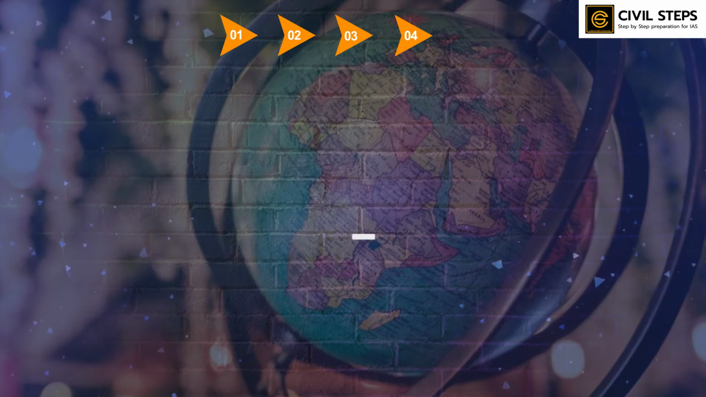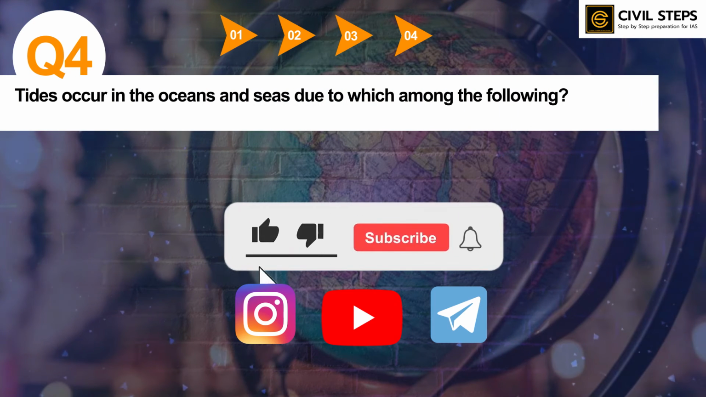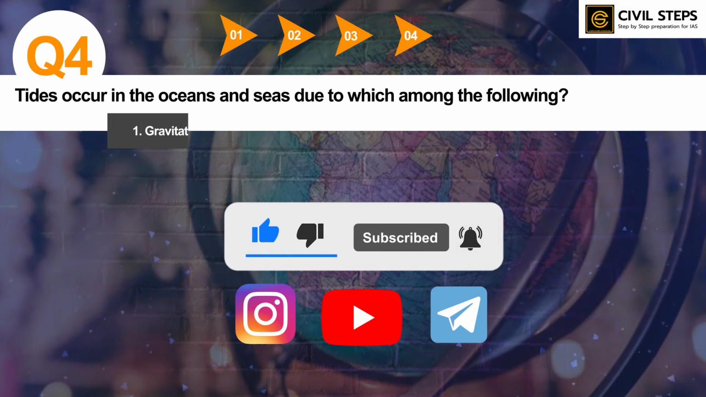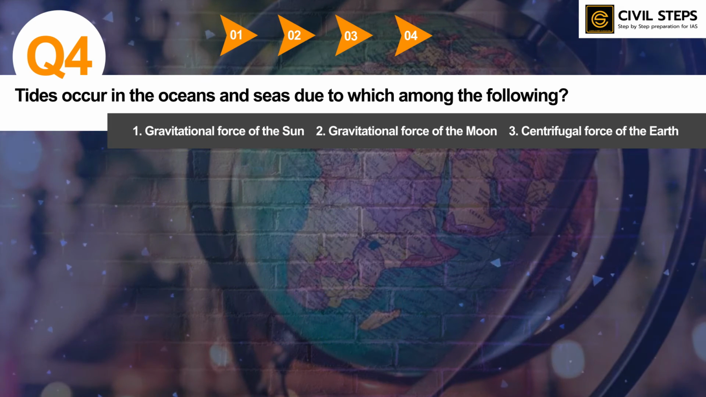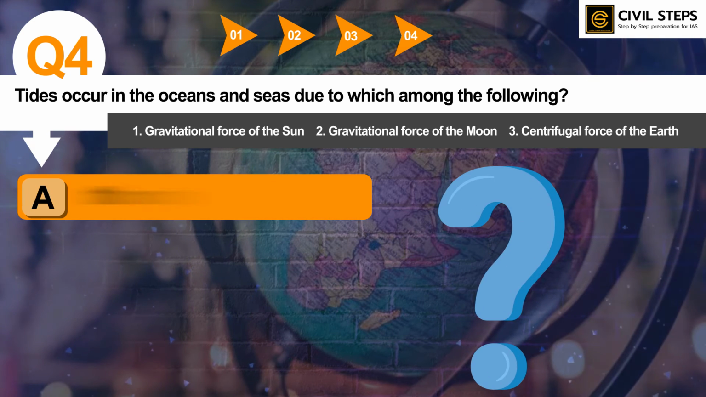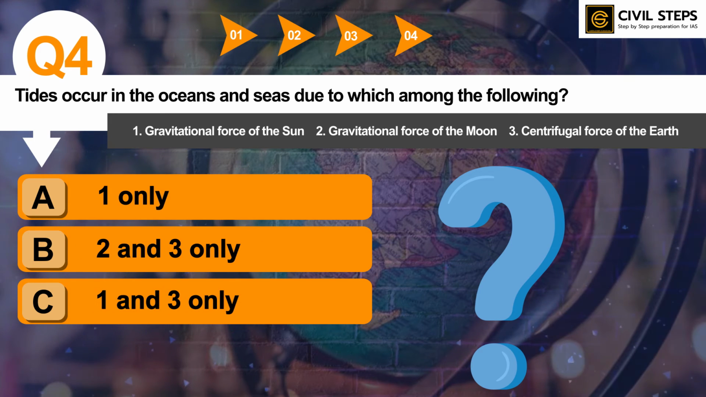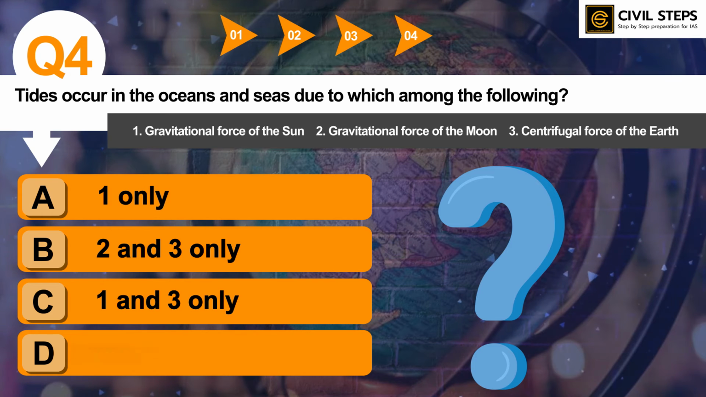Now let us discuss question number 4. Tides occur in the oceans and seas due to which among the following? First, gravitational force of the sun. Second, gravitational force of the moon. Third, centrifugal force of the earth. So select the correct answer using the codes given below. Option A, 1 only. Option B, 2 and 3 only. Option C, 1 and 3 only. Option D, 1, 2 and 3.